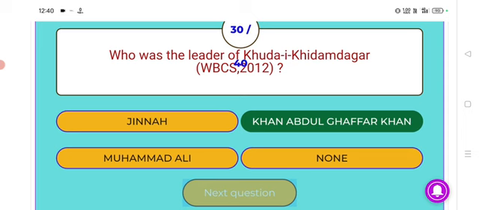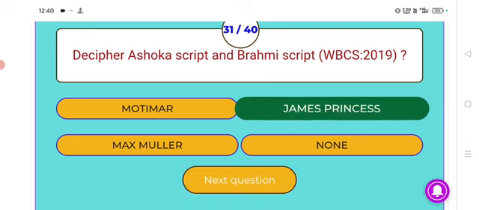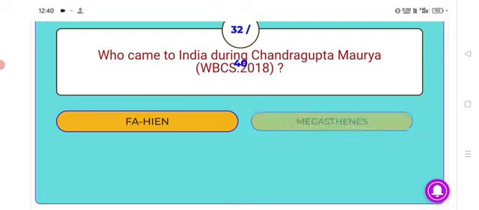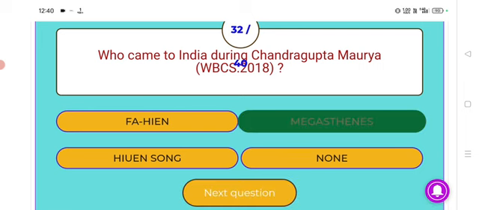Next, very important question, who was the receiver of Ashok script and Brahmi script? Answer, James Princess. James Princess was the receiver of Ashok script and Brahmi script. Next, who came to India during Chandragupta Maurya? Megasthenes. Megasthenes came to India during Chandragupta Maurya.